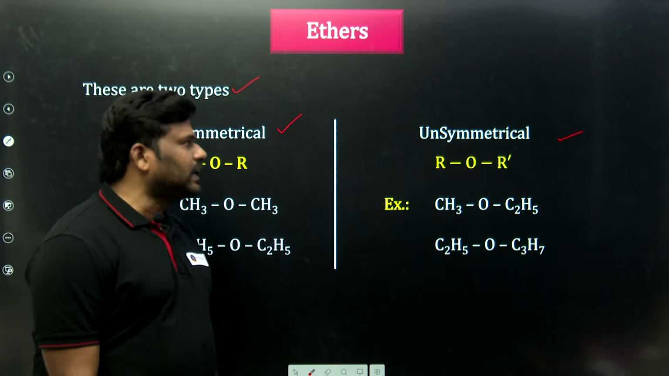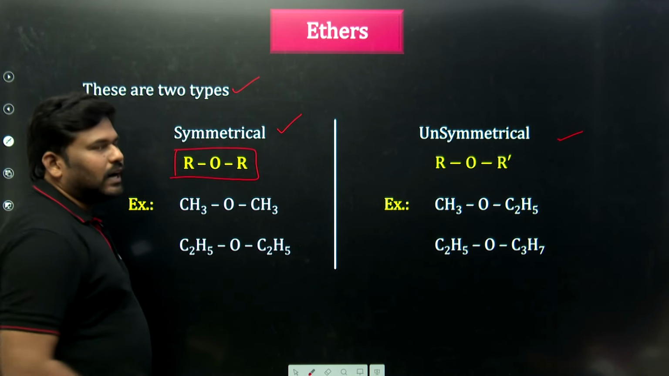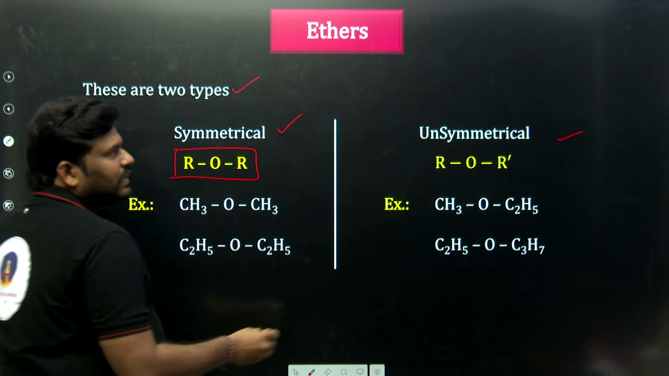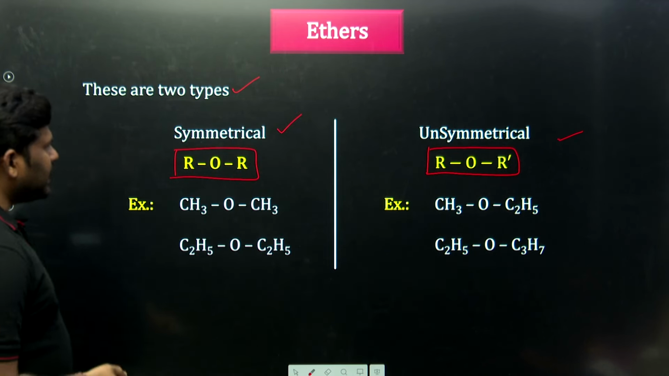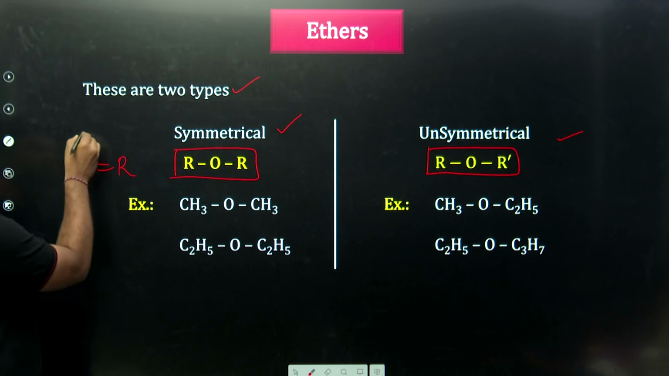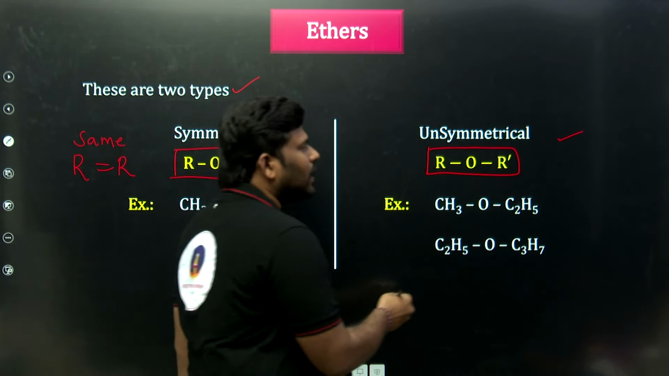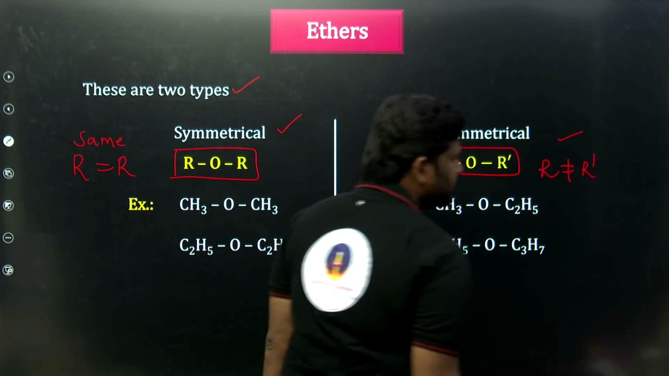Sir, what are the symmetrical ethers? Symmetrical ethers are nothing but ROR. Simple: R is the organic group, and oxygen is in the middle, ROR. Here, both R groups are the same. But in ROR dash, R is not equal to R dash.